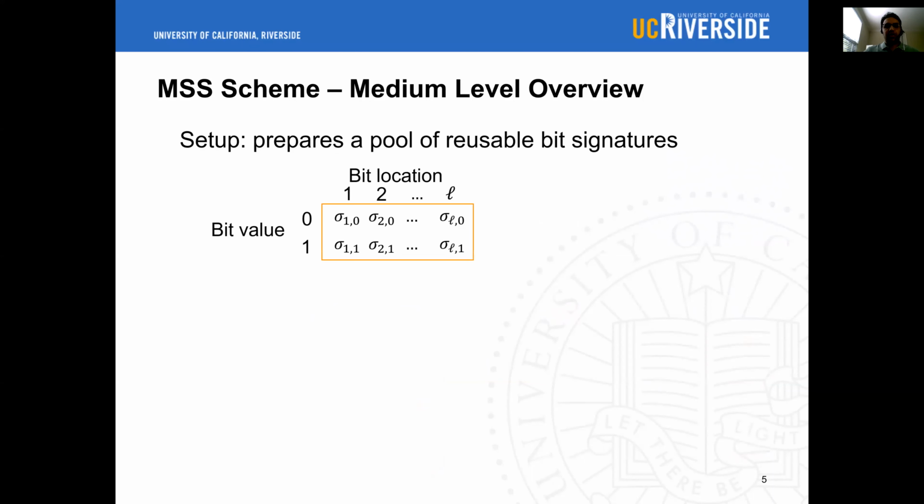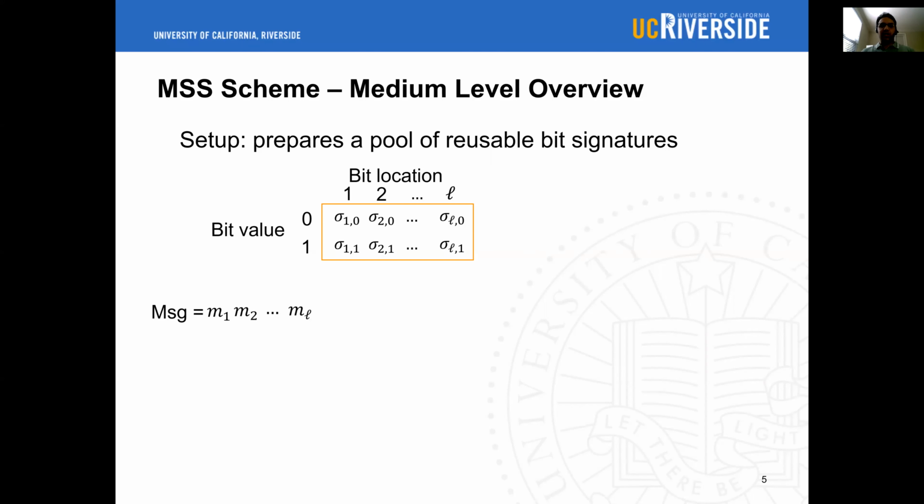To show how this works, the signer would keep a pool of signatures that correspond to different bit values and locations. For example, the first column has a pair of signatures. When a message has its first bit as 0, sigma 10 corresponds to its signatures. Otherwise, sigma 11 is used.